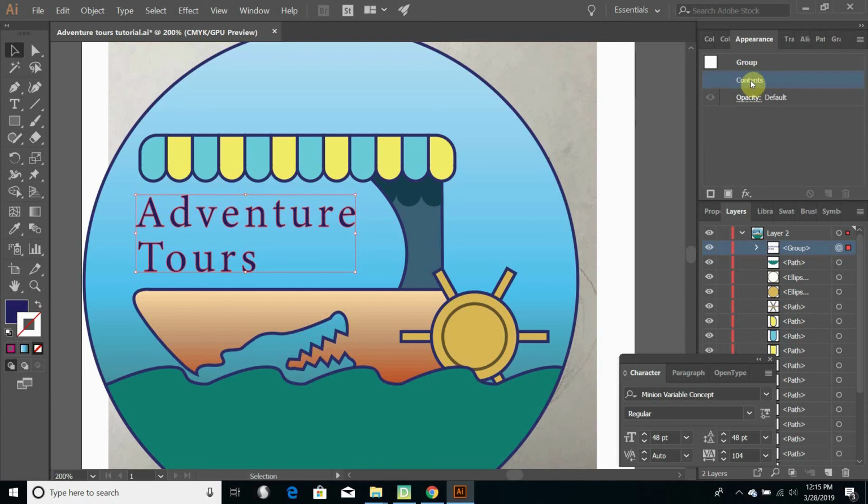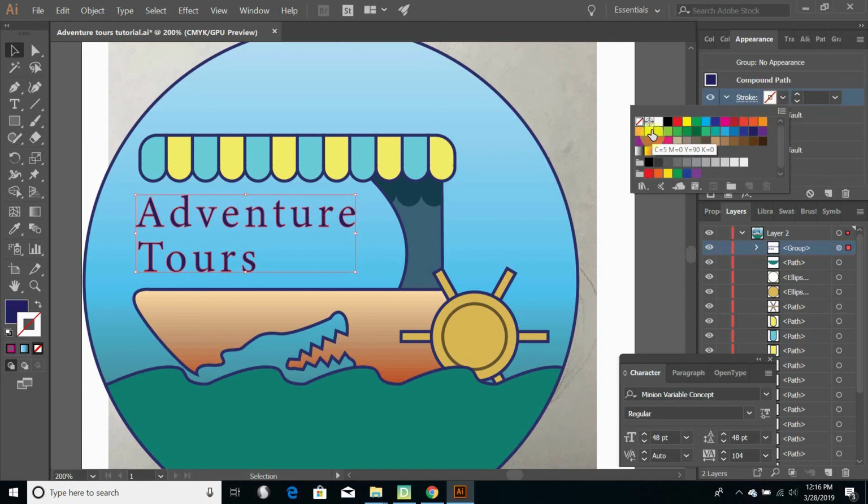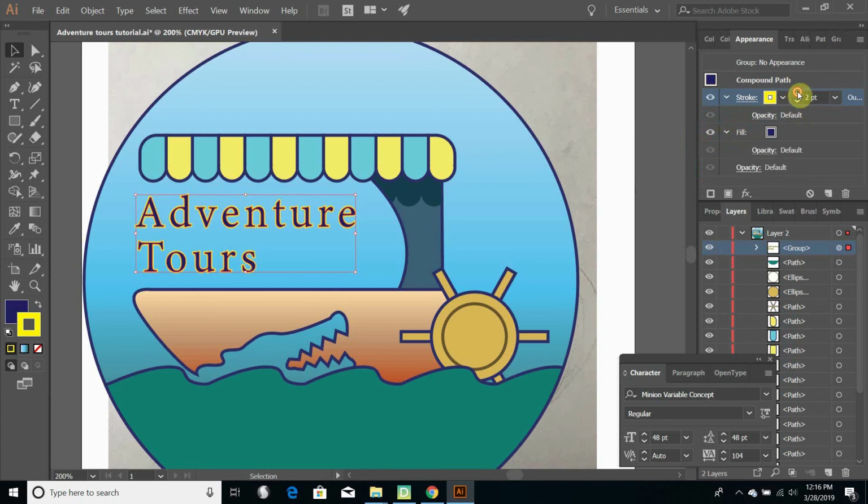But you double click on Contents, and it'll switch from the individual characteristics to the group characteristics. So now we can add a stroke here. It's transparent at the moment, but if I want to make it a nice kind of golden color, I can make it bigger. You can see it's not filling up the inside. If it is, you can go in and make that adjustment.